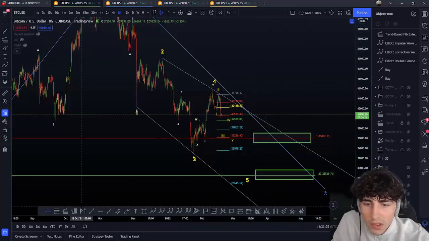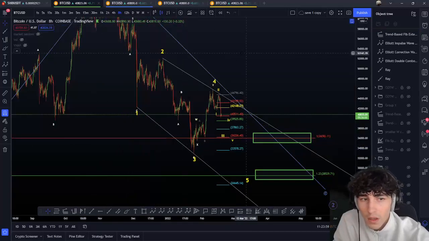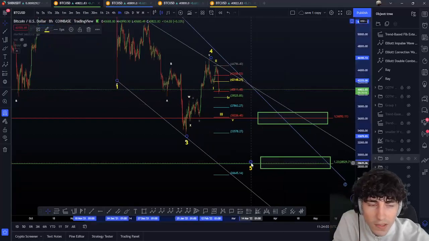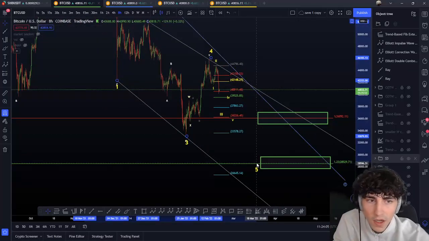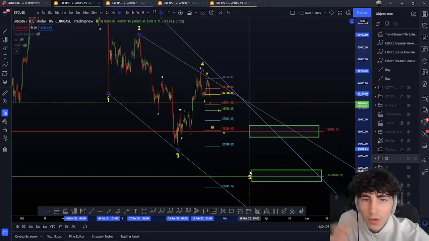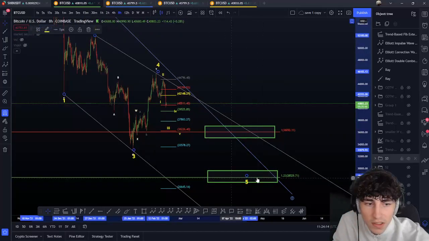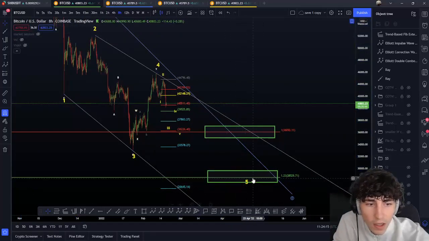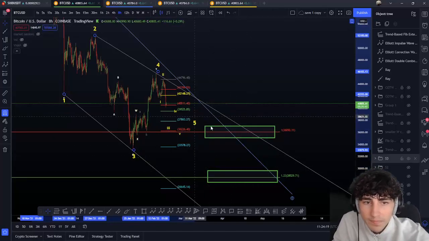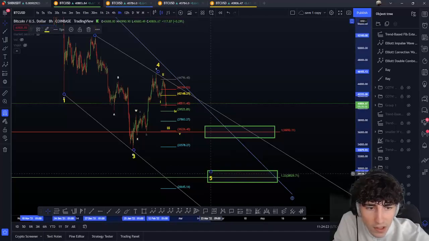You can use the Fib time here if you want, but sometimes it's not really well respected. So that's why we can predict the price approximately or sometimes exactly, but we cannot predict the exact date. We can say maybe approximately, but we cannot predict the date. So even if I place it here, I just did it randomly for the date. Now for the price, yes, we have targets and we can predict some targets for the price. But it's not because I place it here that we are going to do it here. I can place it here, here.